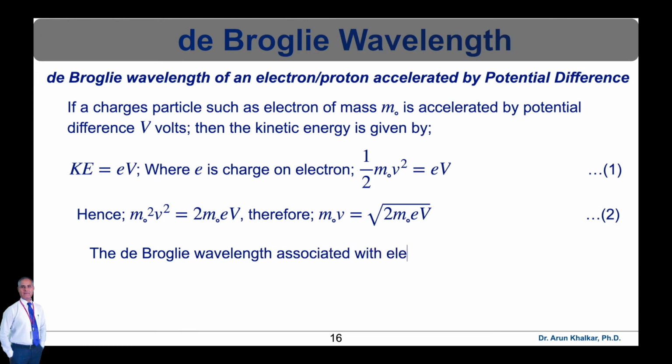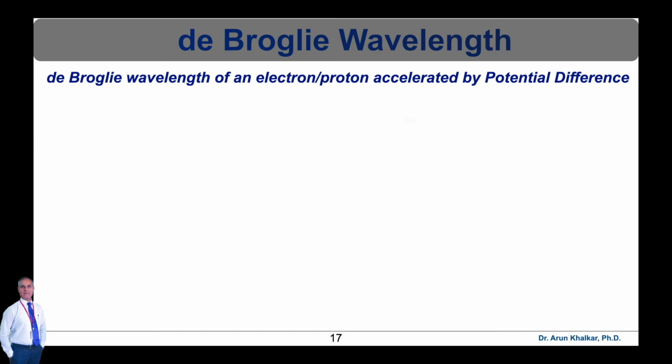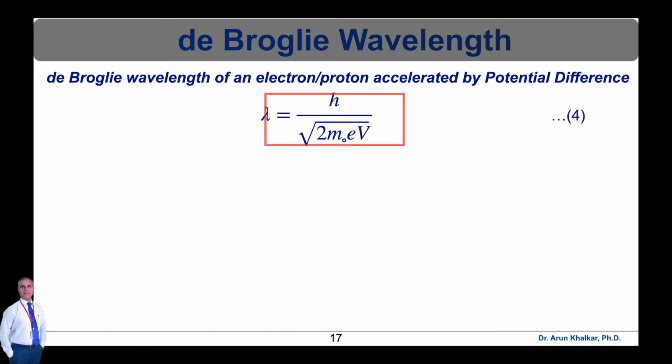The de Broglie wavelength associated with the electron can be written as, the general form of the equation, lambda is equal to h upon p. So we can write lambda is equal to h upon m0 v. This is equation number 3. So from equation number 2 and 3 we can write lambda is equal to h upon the square root of twice m0 e into capital V. So this is equation number 4.